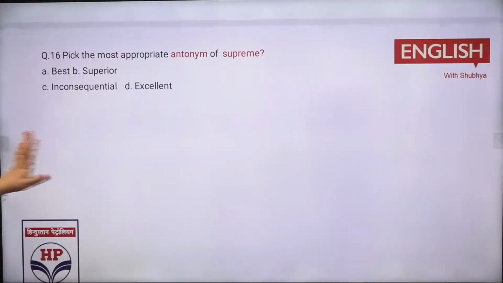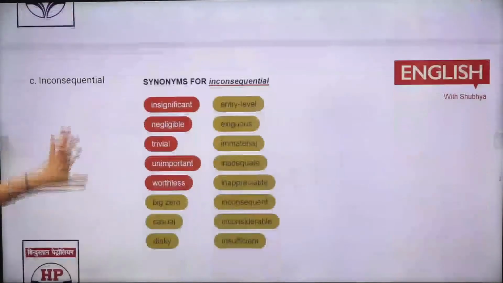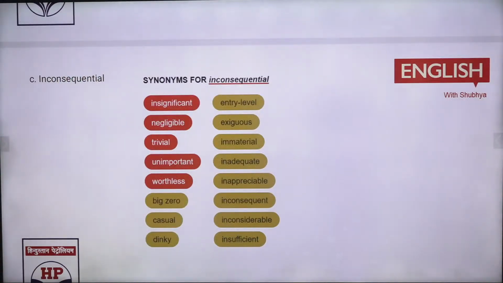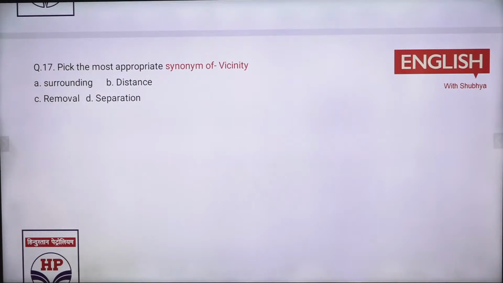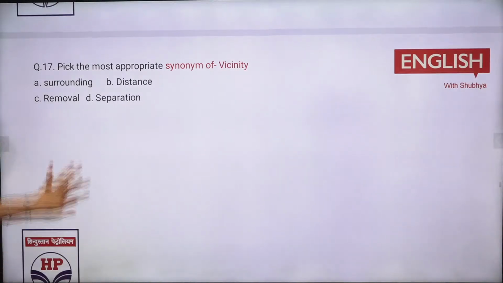Next you had a word like appropriate synonym, antonym of supreme, so that was inconsequential. So I've given you the list of inconsequential also, that is very trivial or worthless thing is there. Next you had as the synonym of vicinity. So vicinity पे क्या आ जाएगा? That is your surrounding. Next you had these all the vocabulary terms.